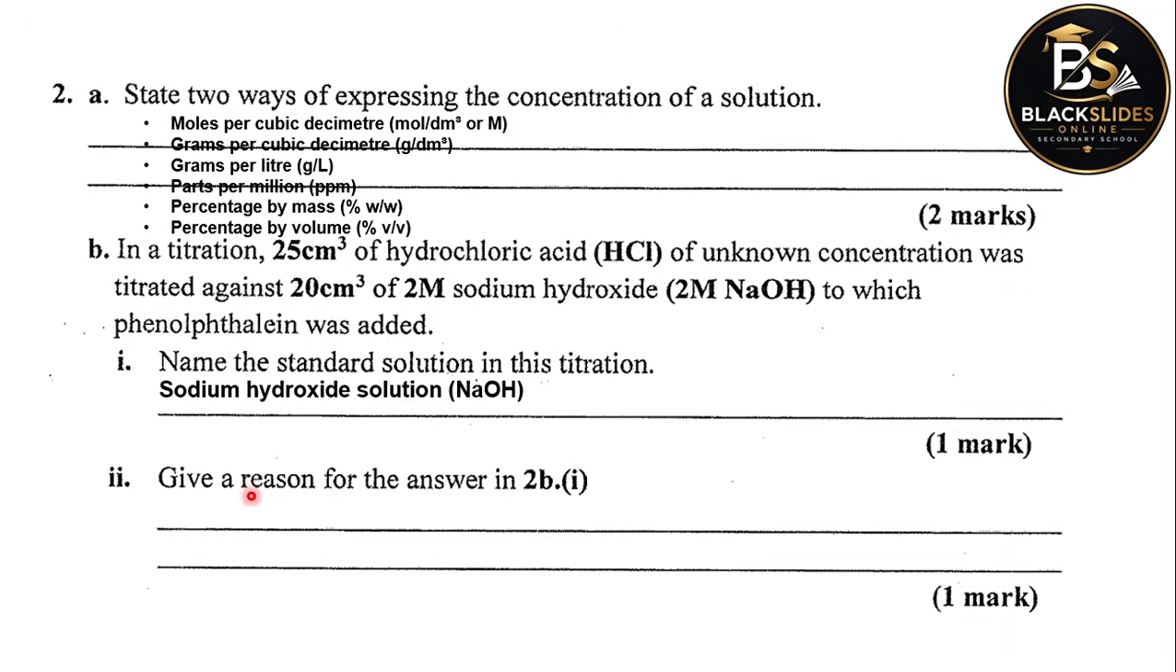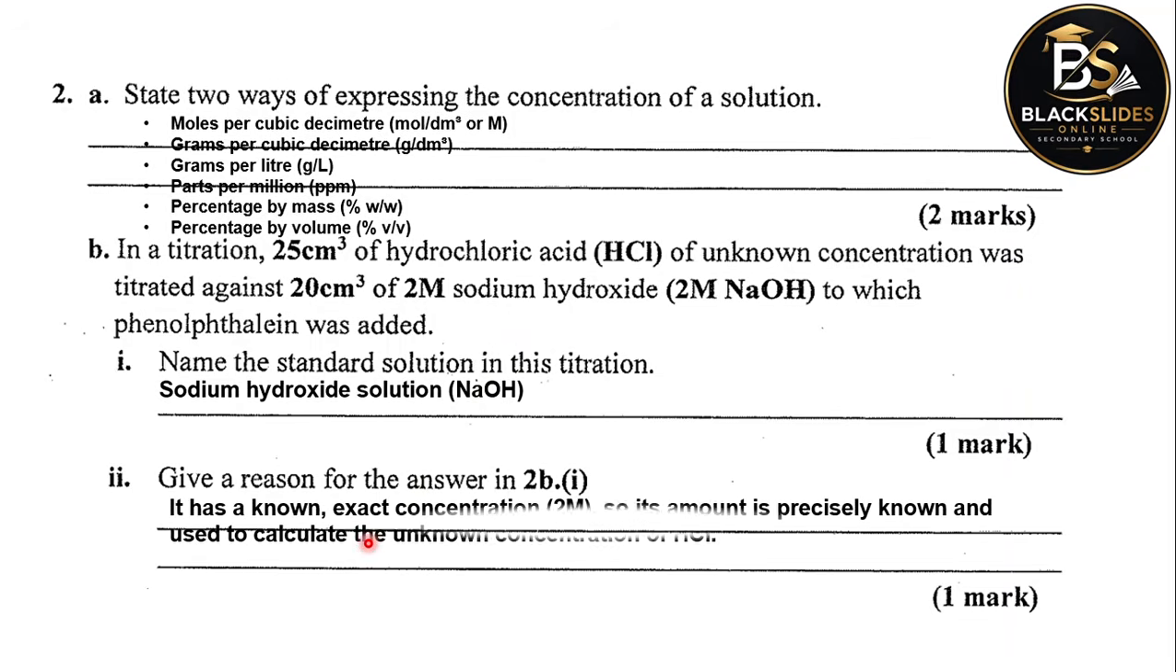How do we know that? Give a reason for the answer. It's because we are told the concentration is 2 molar. The solution whose concentration is known exactly is called standard solution. So it has a known exact concentration. We can even quote it is 2 molar. So its amount is precisely known and used to calculate the concentration of HCl. Even if you simply say it has a known exact concentration, you can still get 1 mark there.